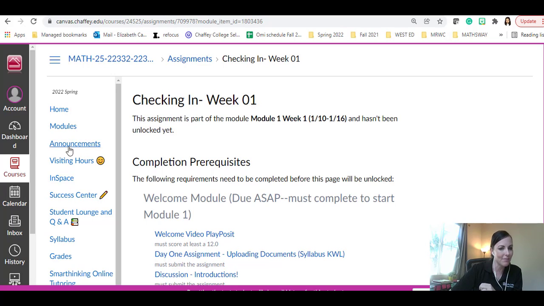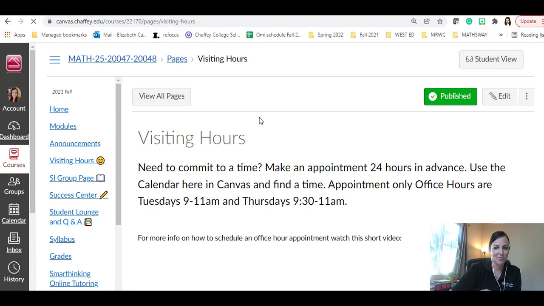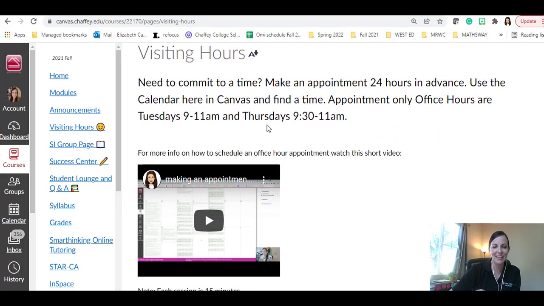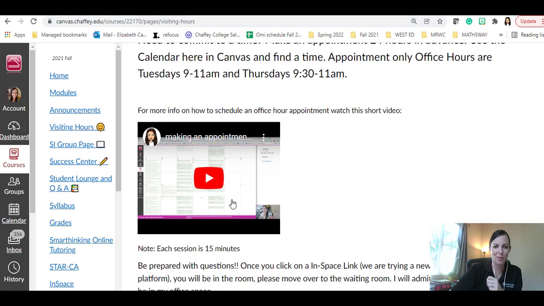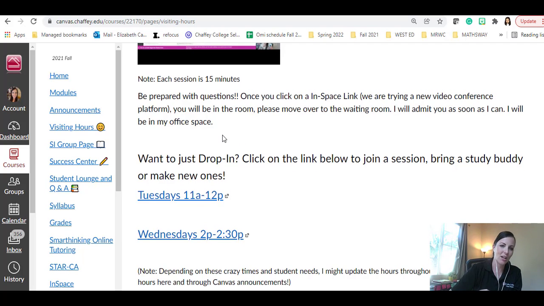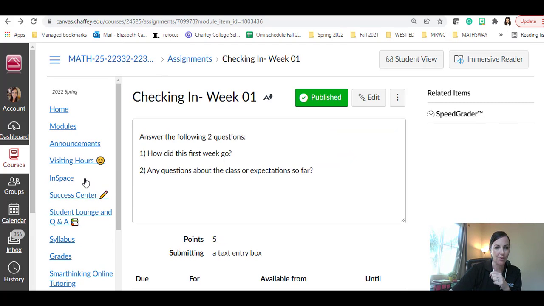A quick note about the left side again: if you click on visiting hours, because you're thinking, I need to go see Miss Candace, I need to go to her office, you can click on that. It didn't work because I'm in that student view. We'll make that a little bit better, but this is the idea, that it has a little video on how to make appointments using the calendar in Canvas. This is a nice way for you to get your 15-minute appointment. Again, if you can do that 24 hours in advance, that would be awesome. But if you just want to drop in, you can click directly on these links, or again, you could go visit that InSpace tab.